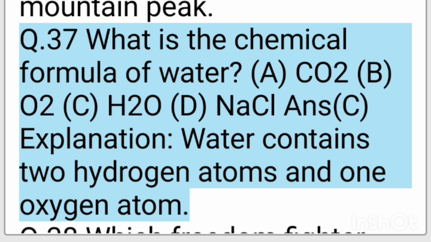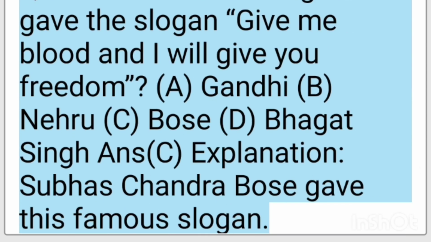A. CO2. B. O2. C. H2O. D. NaCl. Ans. C. Explanation, water contains 2 hydrogen atoms and 1 oxygen atom. Q. 38. Which freedom fighter gave the slogan, "Give me blood and I will give you freedom"?